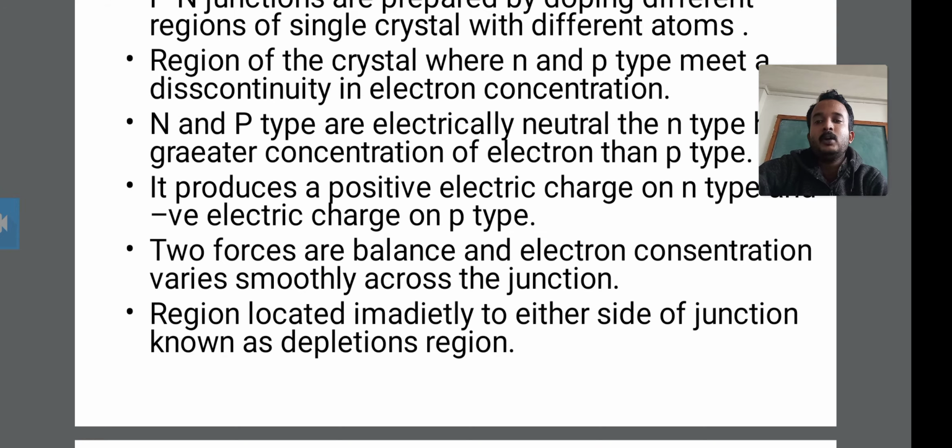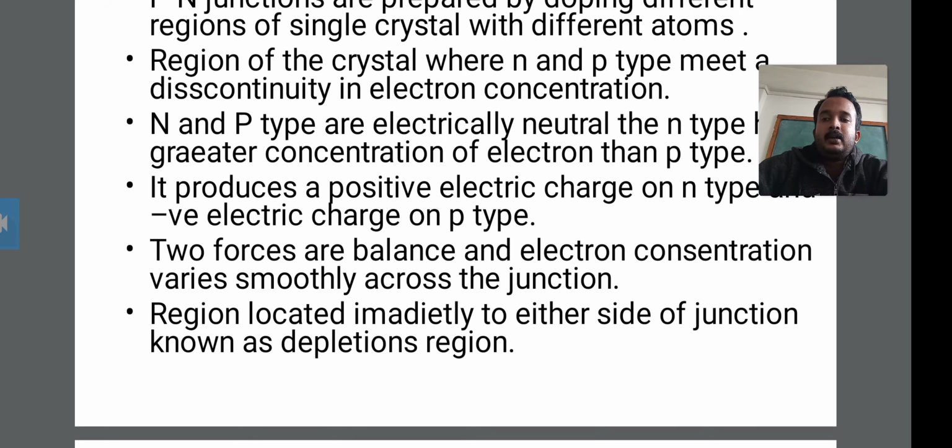Okay, then it produces a positive electrical charge on the n type and a negative electrical charge on the p type. Therefore the p-n junction produces the electrical charge on the n type and p type: on the n type the charge is positive, on the p type the charge is negative. Okay, this is the fourth point of the p-n junction and field effect transistor.